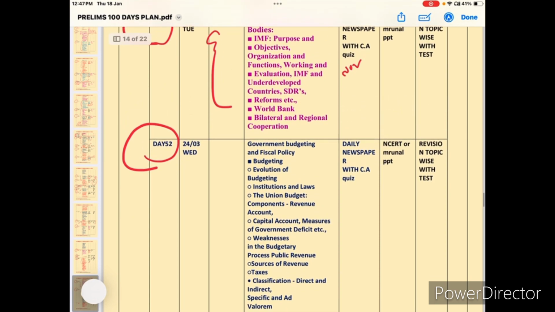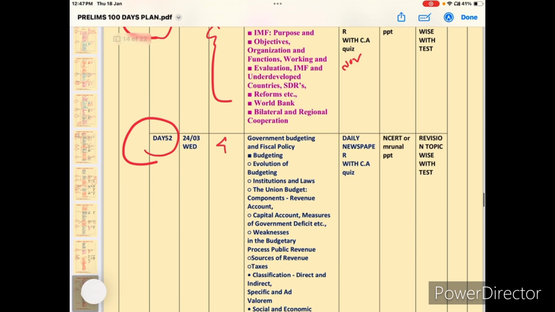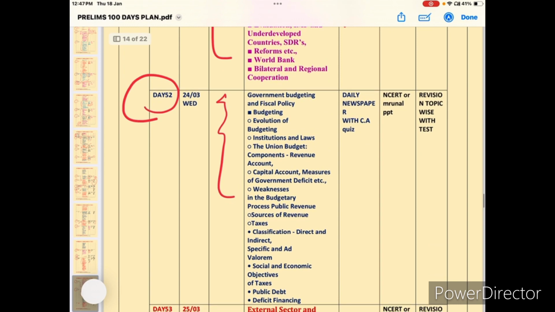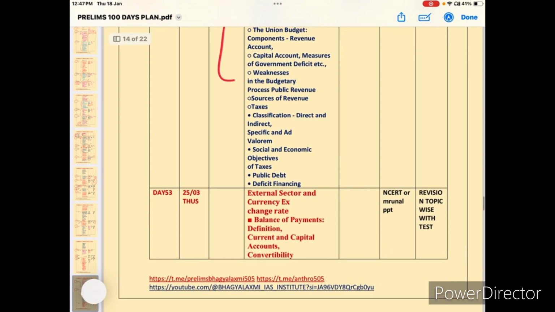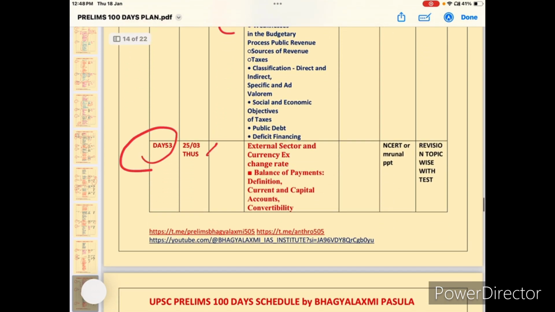Day 52. So here we'll get the budget and survey, every detail will be available here. So read the budget, government budget, fiscal policies, and budget evaluation, and what is mentioned in the budget, union budget and state budget. If you are preparing for a state exam, also read the state budget and union budget, and at the same time the economic survey, very, very important. You will get questions from that also, and the India Yearbook also. Okay. Next, day 53,